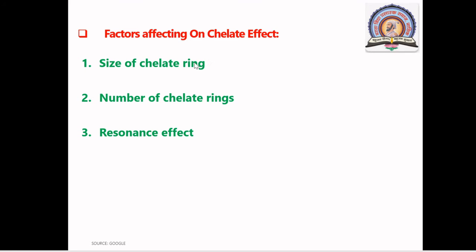These are the three factors. Size of chelate ring, meaning if size increases from 4 to 5, 5 to 6 membered ring, stability increases. Number of chelate rings, as the number of chelate rings increases, stability of complexes also increases. And resonance effect, if resonance is more in complexes, there is more stability for those complexes. Okay, up to here we have seen chelation, the chelate effect, the stability of chelated complexes, and factors affecting the chelate effect. This is a very simple topic.